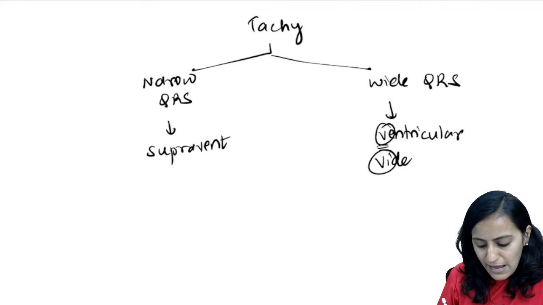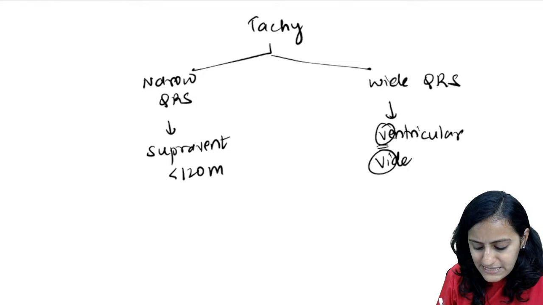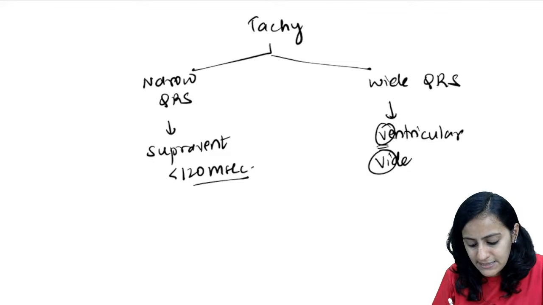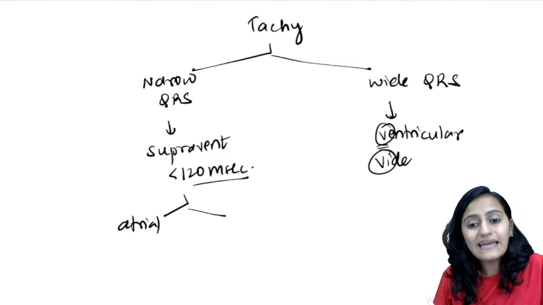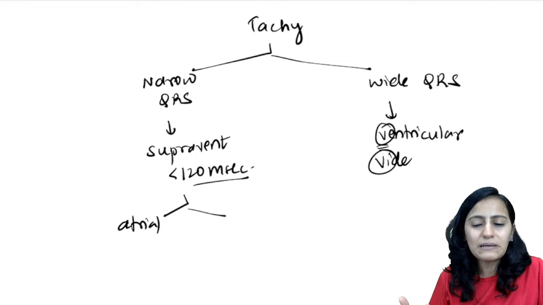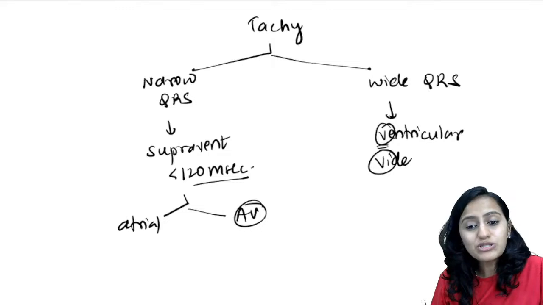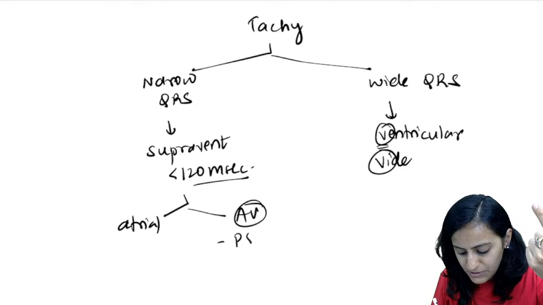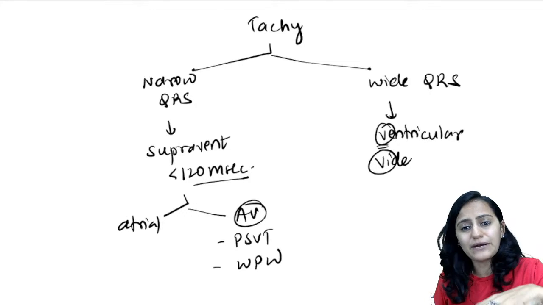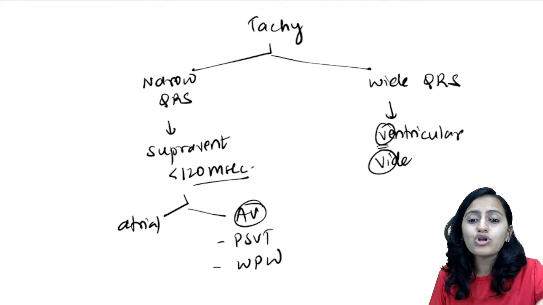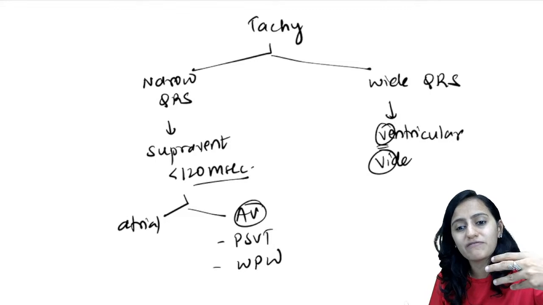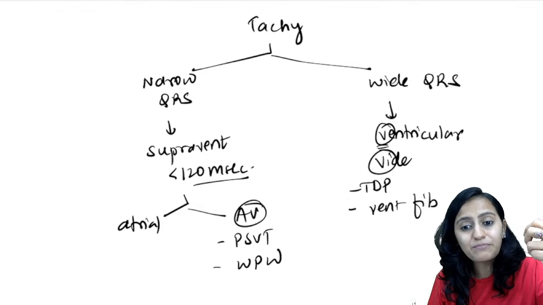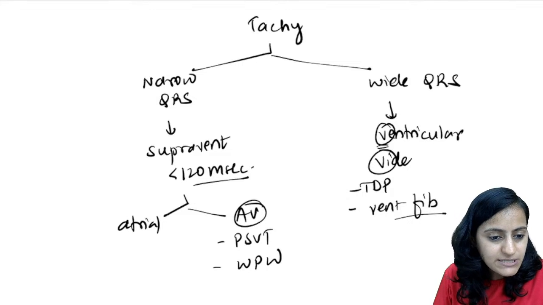When do you call it narrow? When do you call it wide? Less than 120 milliseconds is narrow. What comes in the supraventricular tachycardias is the atrial tachycardias like atrial fibrillation, atrial flutter, MAT, multifocal atrial tachycardia, and also the AV nodal tachycardias like PSVT and the WPW syndrome. WPW syndrome also comes here. In ventricular, we have monomorphic ventricular tachycardia or polymorphic ventricular tachycardia, that is Torsades de pointes, and we also have ventricular fibrillation. So we are going to see about this quickly.